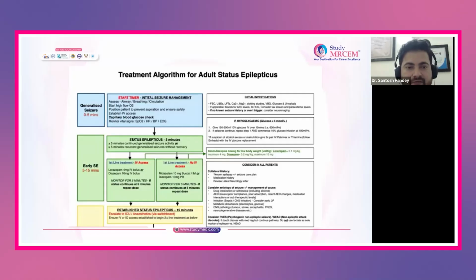Now, after 5 to 15 minutes, if the patient is still seizing, this is the important, crucial time. This is the time where you have to escalate the matter to the intensivist and your ICU team. You have to inform them also. What is important in this case, while you are managing these things, is that you should be thinking about the causes of seizure also, if you get time.